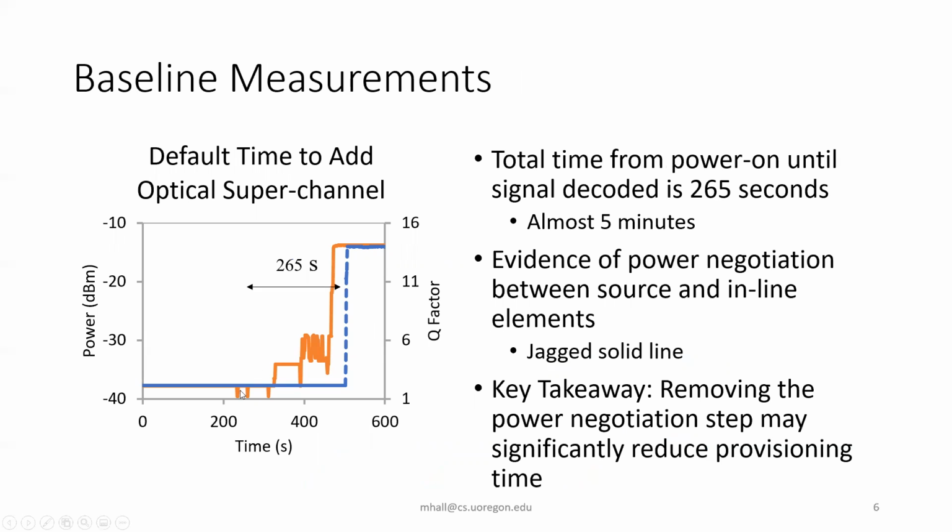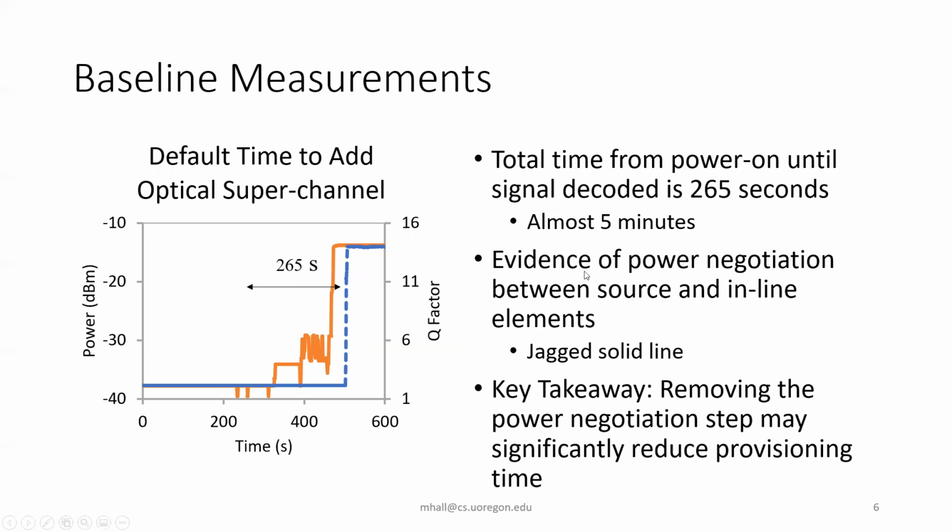By looking at the time between the first change in power at the sender and the Q factor read at the receiver, we see that it takes about 265 seconds in this instance for the signal to be ready to transmit data.